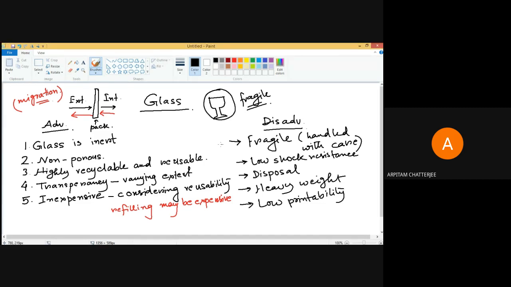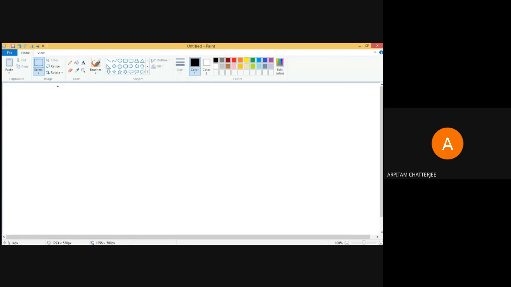So our next topic is the different types of glasses. The basic glass we use is the transparent white glass, which is also called flint.